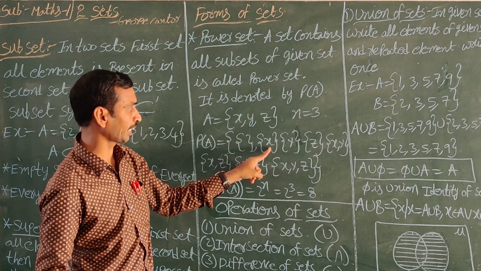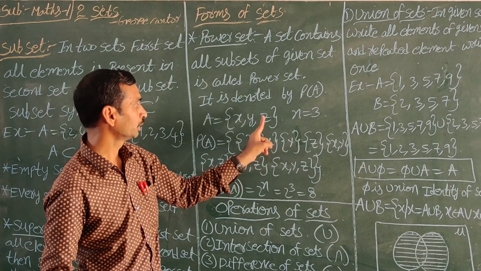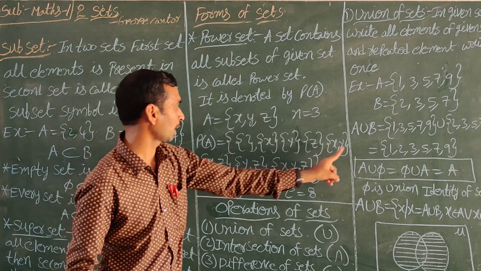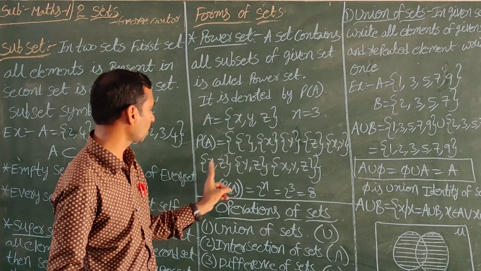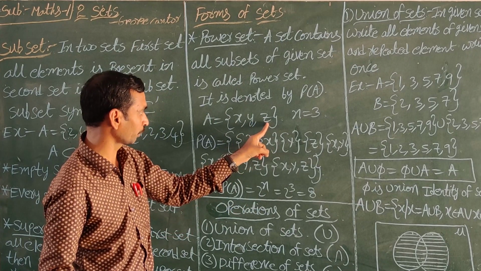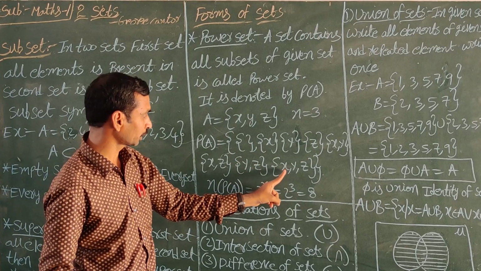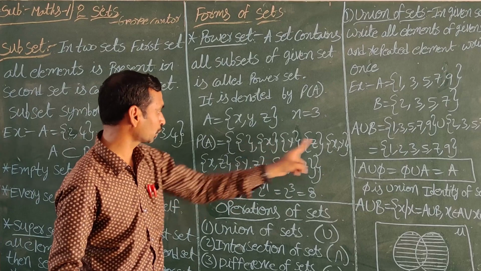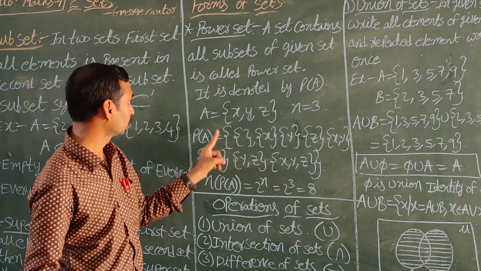Next single elements: {x}, {y}, {z}. After that, following the order, two elements: {x, y}, {x, z}, {y, z}. We go forward only. After that, 3 elements: {x, y, z}. These are all subsets of the given set.